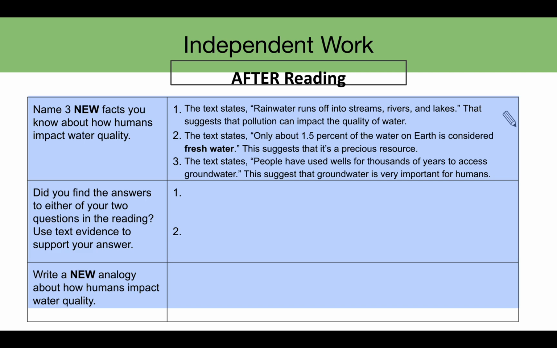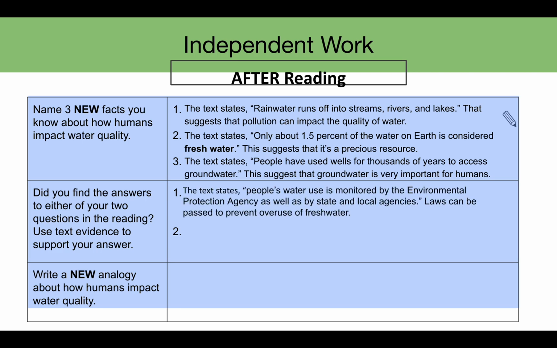Did you find the answers to either of the 2 questions in the reading? Use text evidence to support your answer. 1. The text states, "People's water use is monitored by the Environmental Protection Agency as well as by state and local agencies."